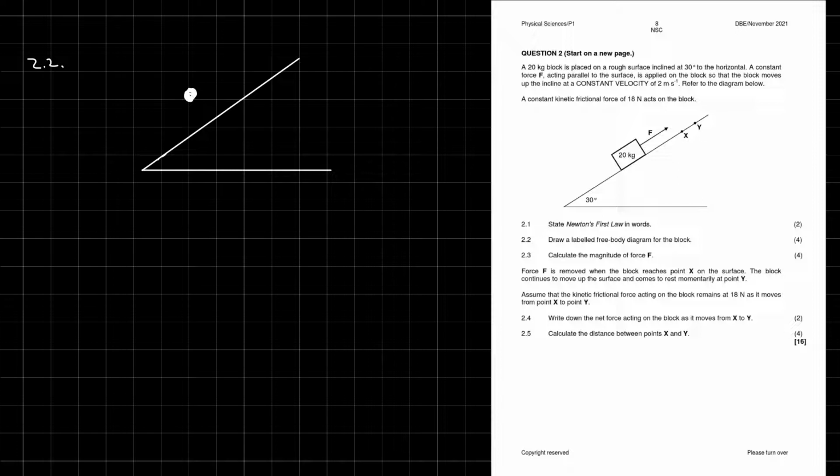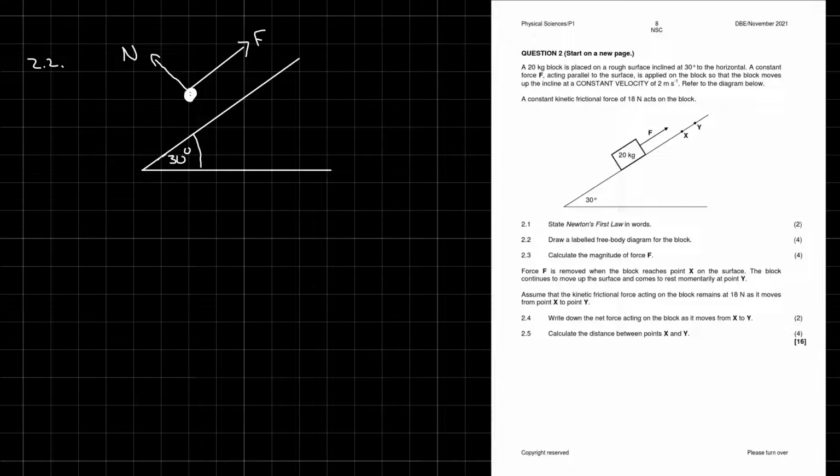Label your angles. This is 30 degrees. It's got a force going straight up from the plane, force F. Now let's think about what other forces are acting on it. We've got a normal force going up. This is F, this is normal. And remember, normal is perpendicular.